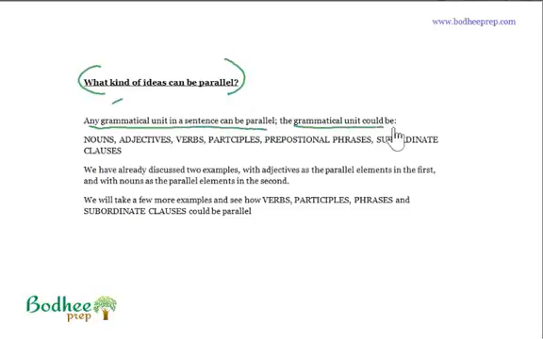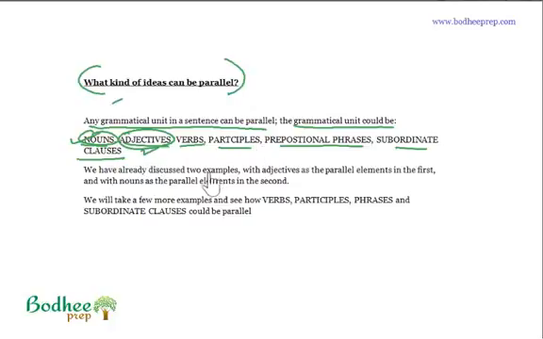The grammatical unit could be nouns, adjectives, verbs, participles, prepositional phrases, subordinate clauses. It could be anything, right? And we already have seen nouns and adjectives coming in parallel in the previous example. Napoleon was capricious, vengeful, and some kind of other dictator, right? So we will again take the examples, and we already have seen adjectives and nouns in parallel. In the subsequent videos, we will see the other kinds of grammatical units that can come in parallel.